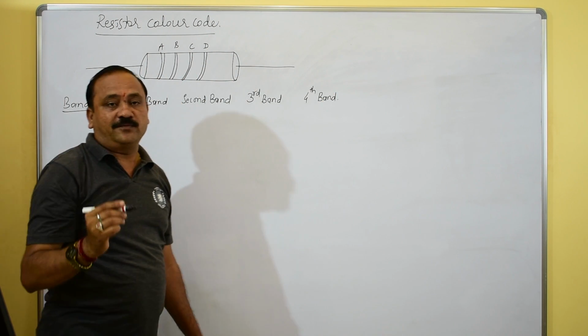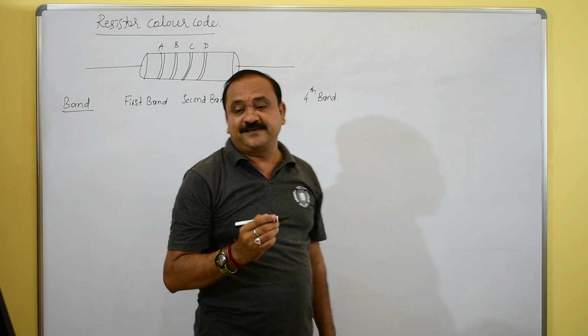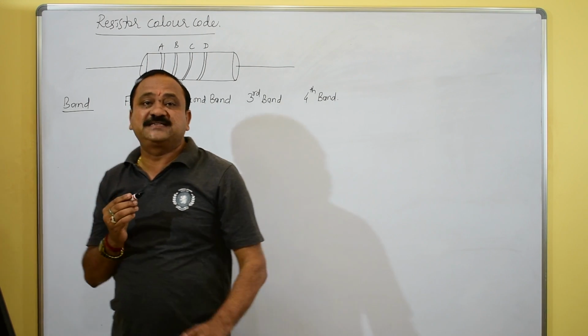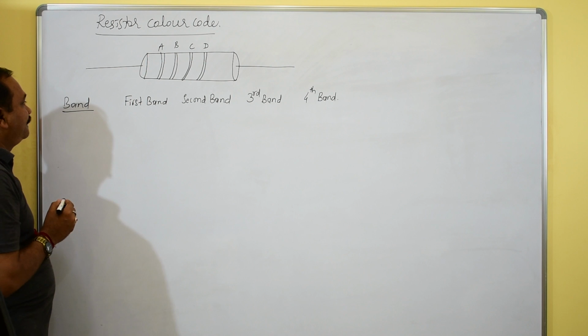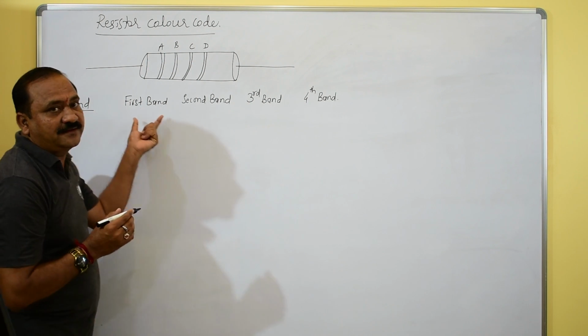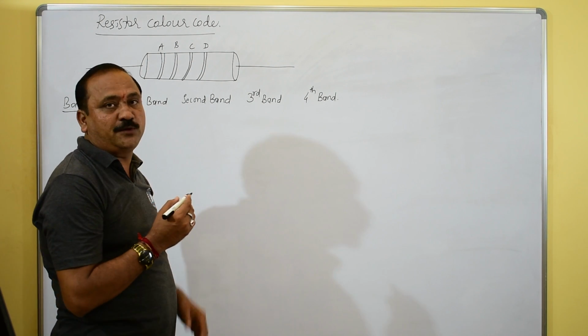With reference to this, you can analyze how exactly the values are obtained. See the first band.